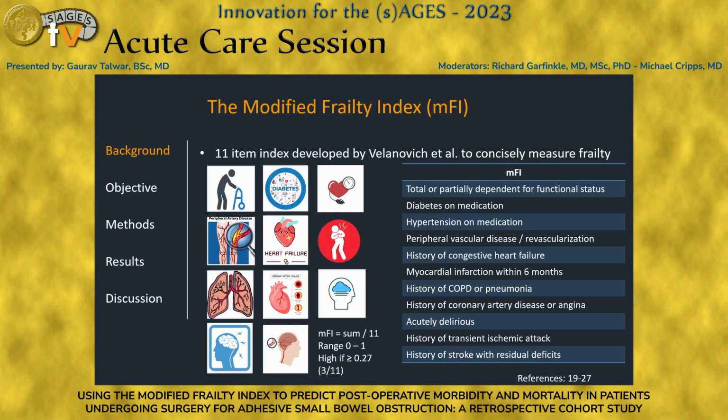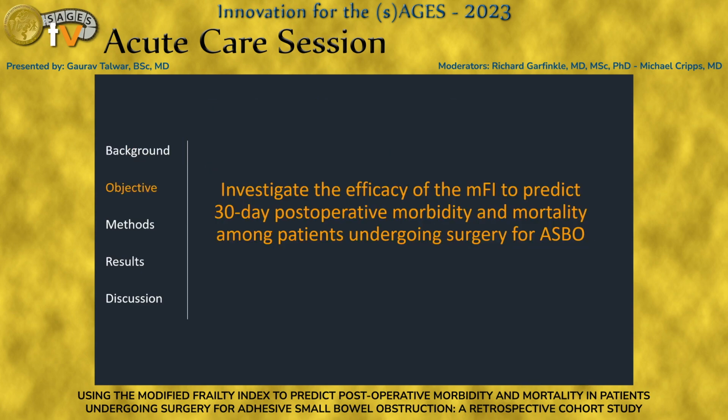It essentially consists of 11 parameters that you can gather on a basic history in the preoperative consultation. You add up all the variables that the patient has, and if you have 3 or more, you're considered frail. If you have less than 3, you're considered robust. And we try to see whether or not stratifying patients by that can help predict the outcomes that they'll have after the surgery itself.